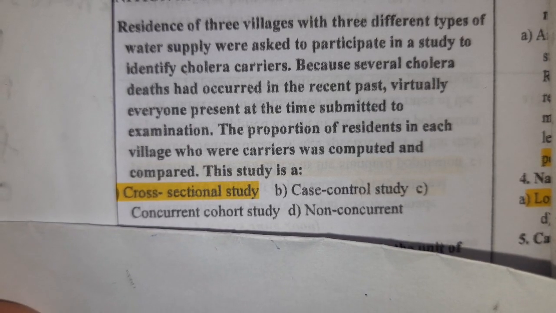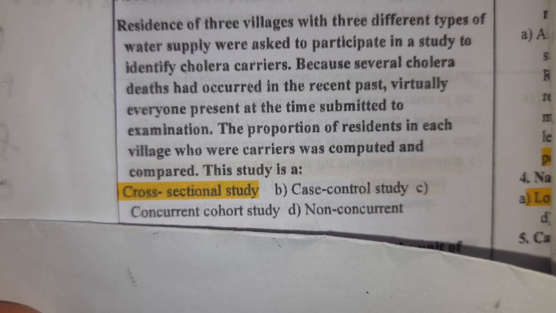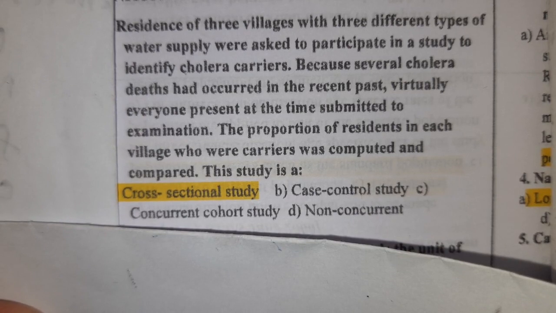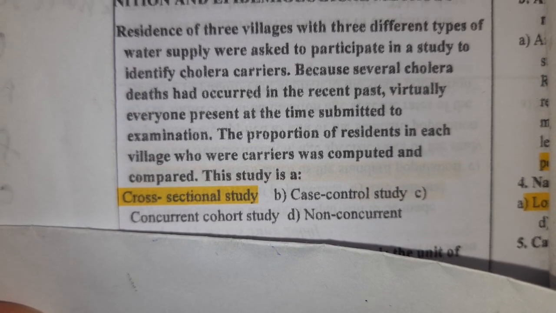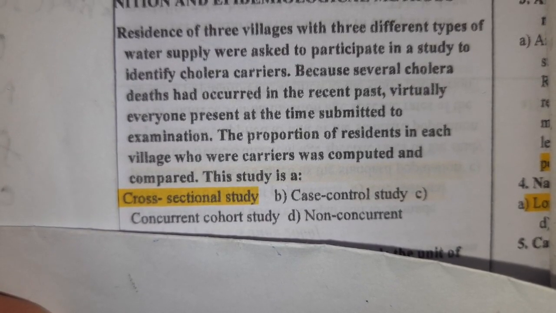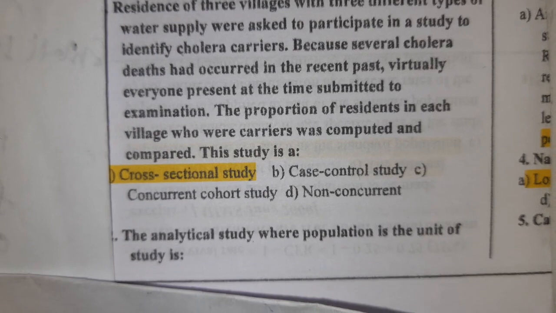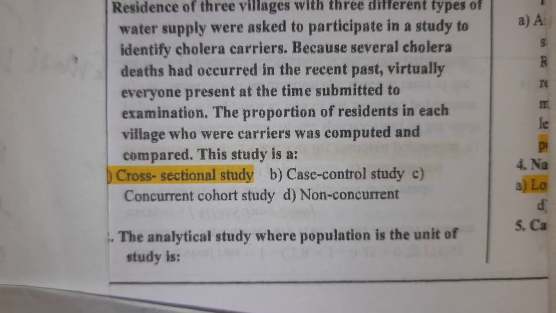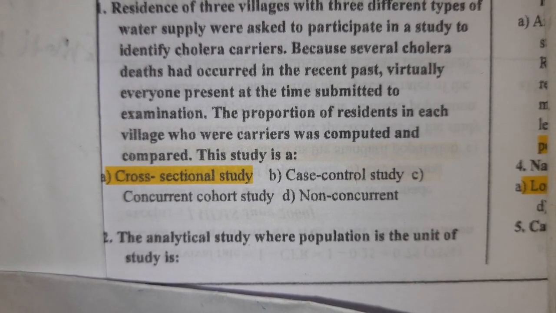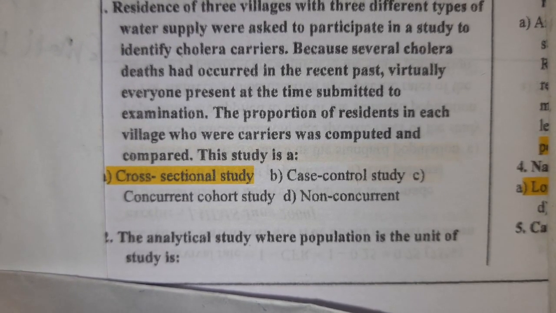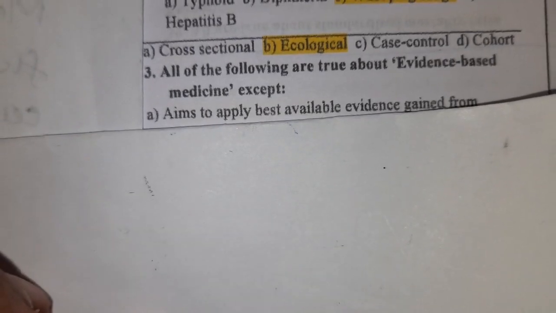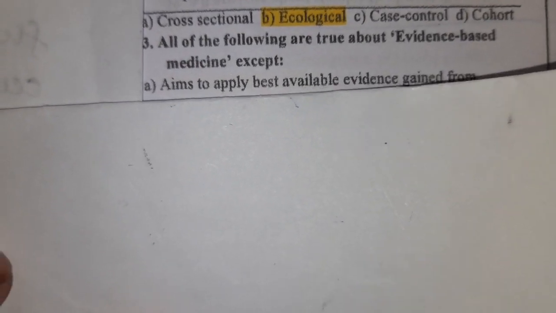Whereas in a case control study, we take cases and compare them with the controls. In a concurrent cohort study, the study is not at one point but goes through a period of time. Then, the analytical study where population is the unit of study is the ecological study. Population is the unit of study for an ecological study.